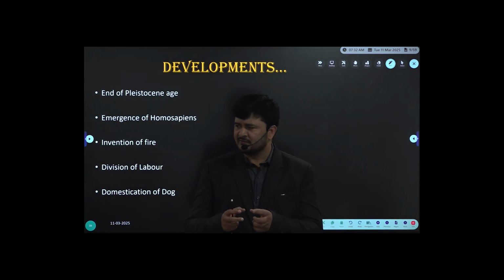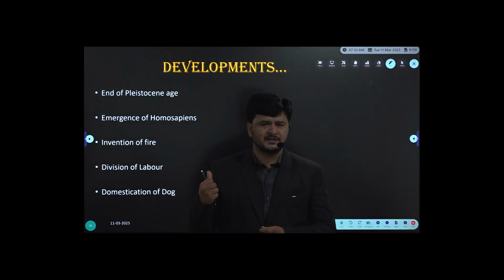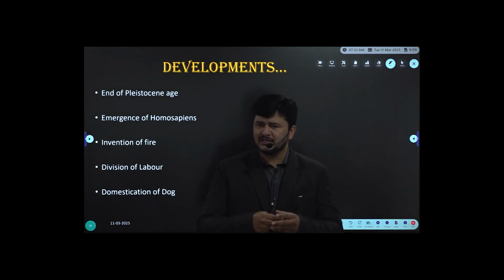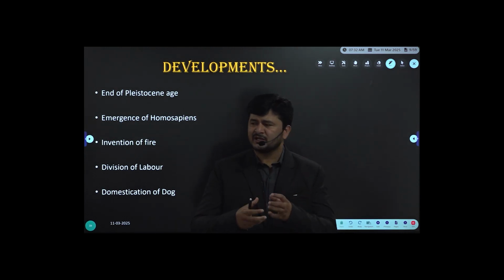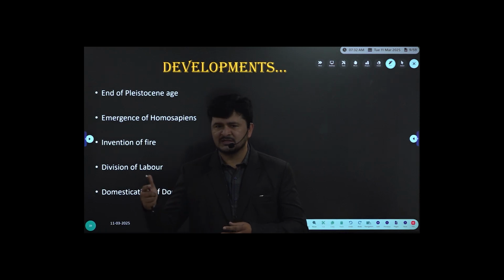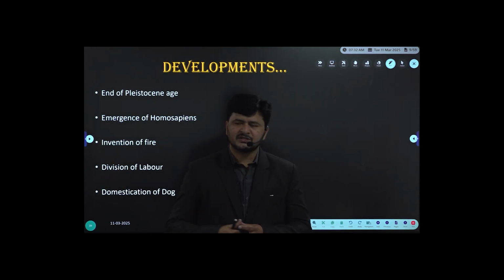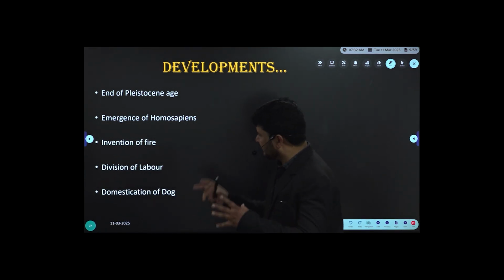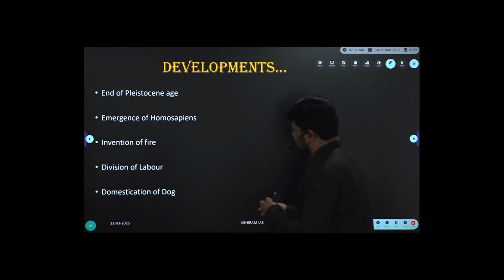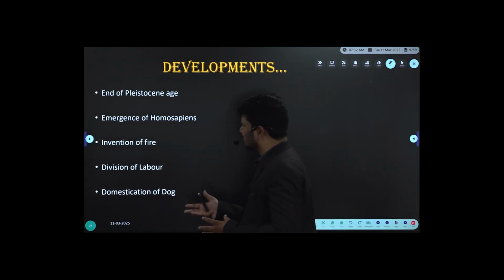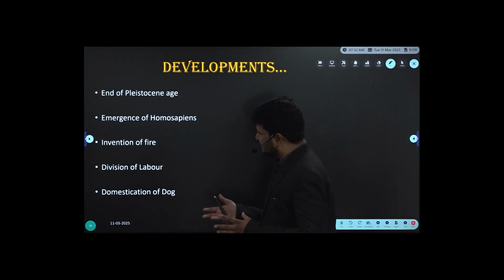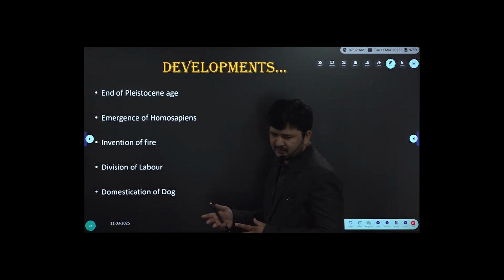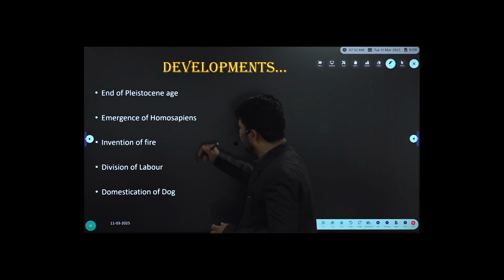When you have an idea about the developments or features of Paleolithic cultures, you can easily observe what kind of developments took place in Mesolithic cultures, followed by Neolithic, followed by Chalcolithic. Try to write fast, because the session is called a marathon. We are not walking, we are running.